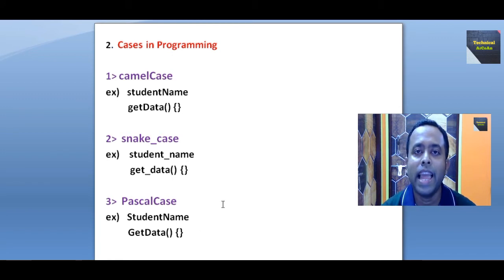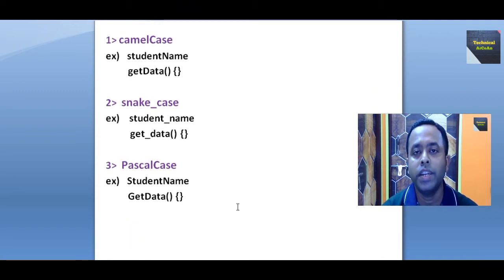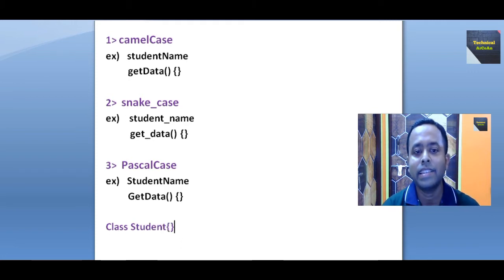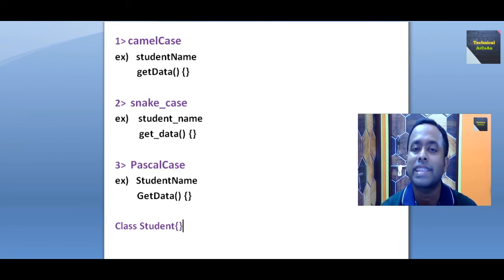So some programming languages use camel case, some use snake case, and some use Pascal case, right? Also in Java, when you declare a class like class Student, Student is used as Pascal case. Meaning in Java, when we declare a class name, it should be Pascal case.